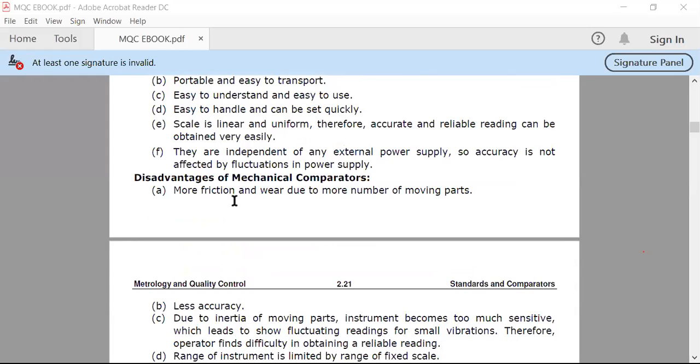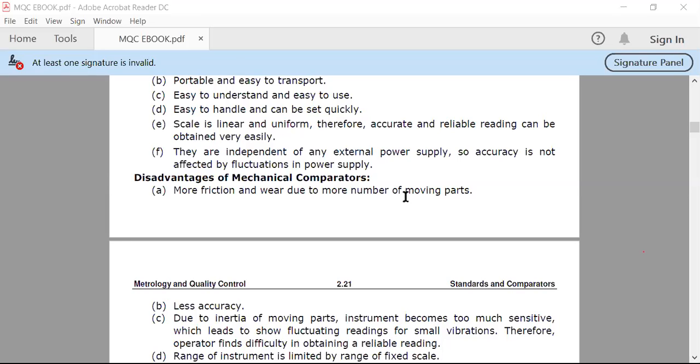More friction and wear due to more number of moving parts. So the first disadvantage is that friction and wear happen due to more moving parts, because as we already saw in mechanical comparators, in your dial indicator as well as in your sigma comparator, most of the parts are mechanical. So they come in contact with each other, transferring their motion from linear to rotational motion.